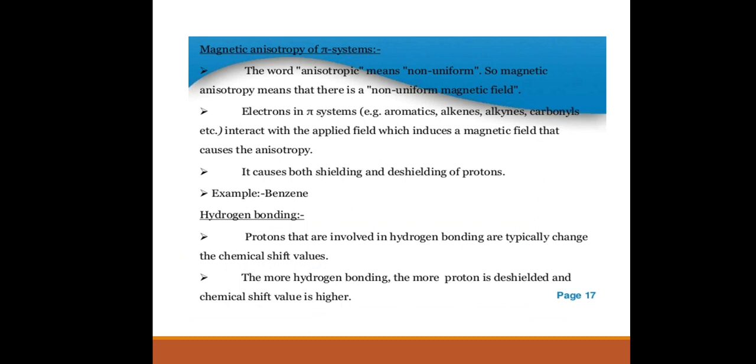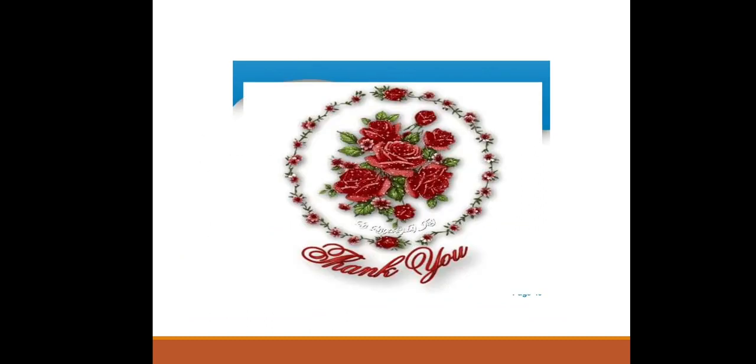Magnetic anisotropy of pi systems. The word anisotropic means non-uniform. So magnetic anisotropy means that there is a non-uniform magnetic field. Electrons in pi systems, for example alkenes, interact with the applied field, which induces a magnetic field that causes the anisotropy. It causes both shielding and deshielding of protons, for example in benzene. Hydrogen bonding: protons that are involved in hydrogen bonding typically change the chemical shift values. The more hydrogen bonding, the more the proton is deshielded and the higher the chemical shift value. Thank you.